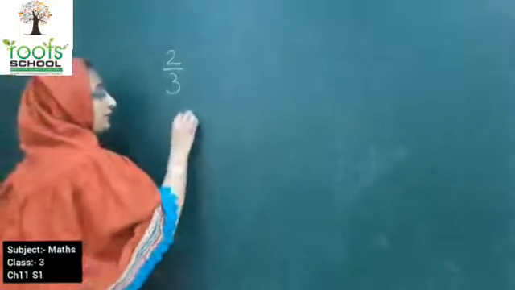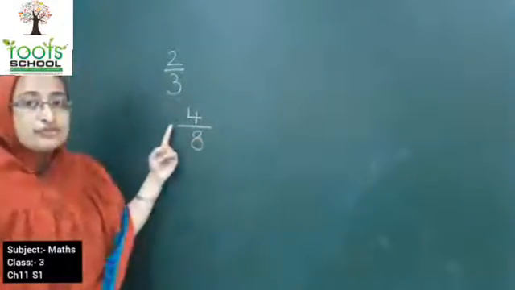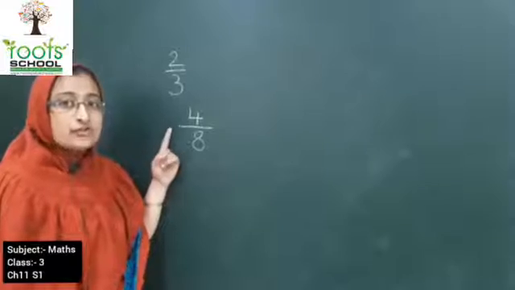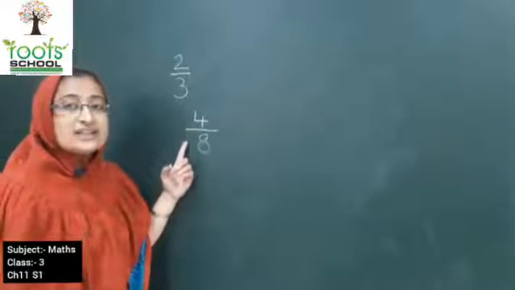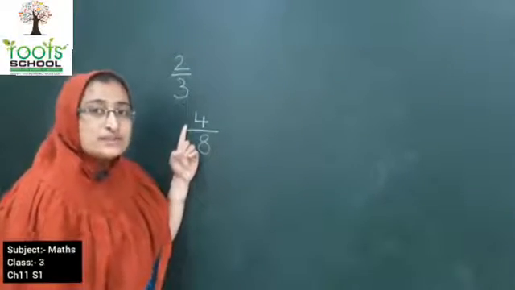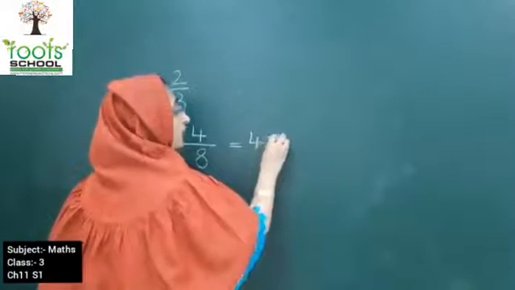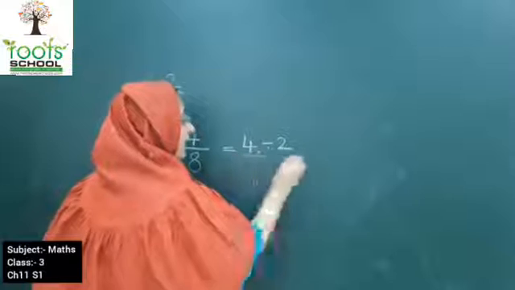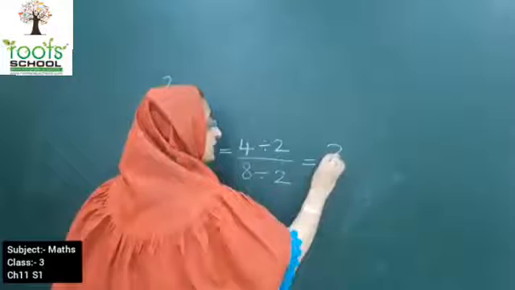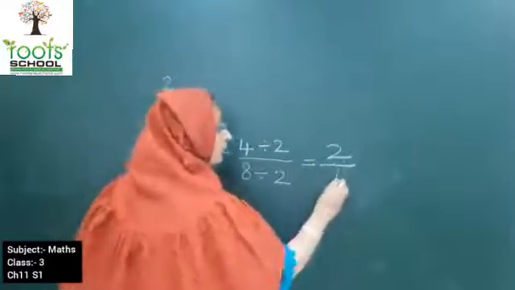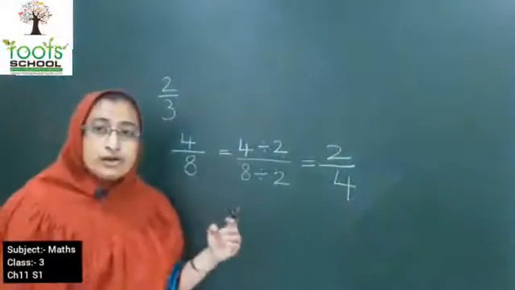Now kids, if I say 4 upon 8, what is the fraction? 4 by 8. Okay. So here you can divide this by 2 because 4 also comes in table of 2 and 8 also comes in table of 2. So 4 divided by 2 and 8 divided by 2. So what is the answer you are going to get? 2 upon 4. This is the fraction you got, 2 upon 4.